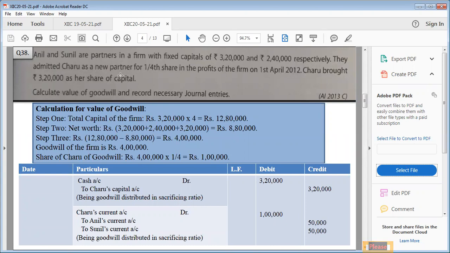They admitted Charu as a new partner with 1/4 share in the profits of the firm on 1st April 2012. Charu brought 3,20,000 as her share of capital. Calculate the value of goodwill and record necessary journal entries.